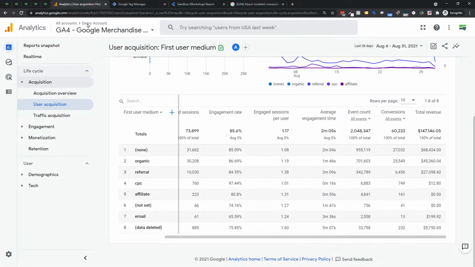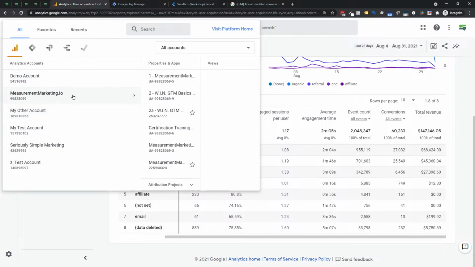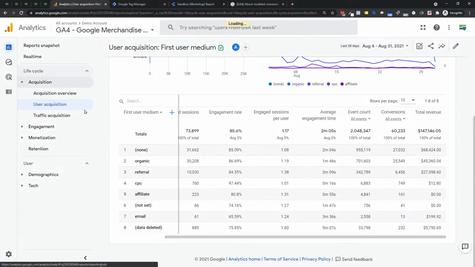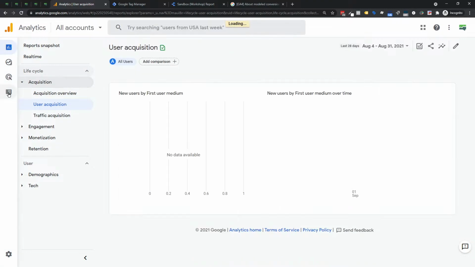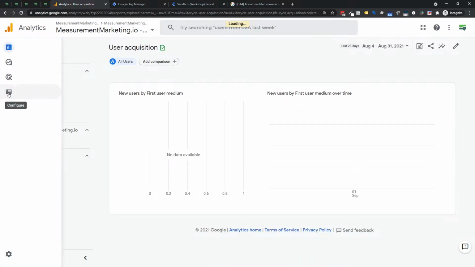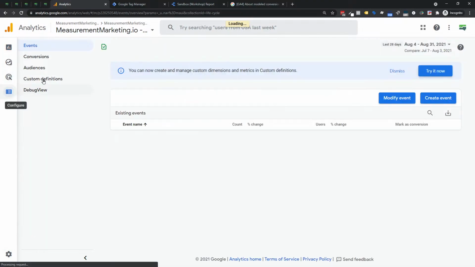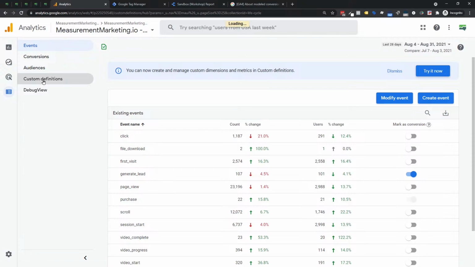So in Google Analytics 4, we can go through and set up, actually I'm going to flip to our account so you can see what an owner's level account would look like, because we're using the demo store there. If I go into the measuremarketing.io production account, it's going to light up a few things for me. So I'm going to go into Configure. And in our Configure, as I give that a second to catch up, we're going to need to go into custom definitions, which is the custom dimensions, custom metrics, that sort of stuff.